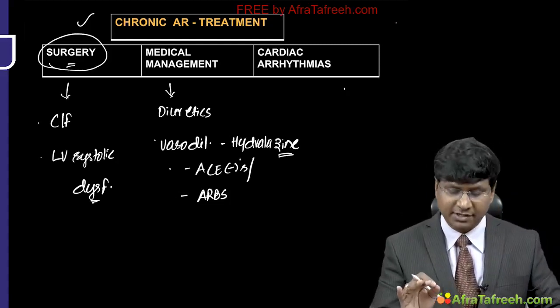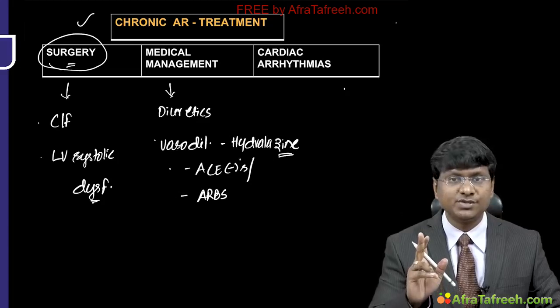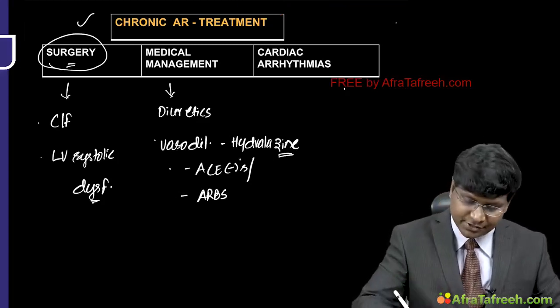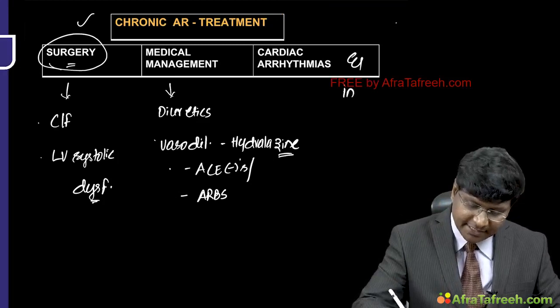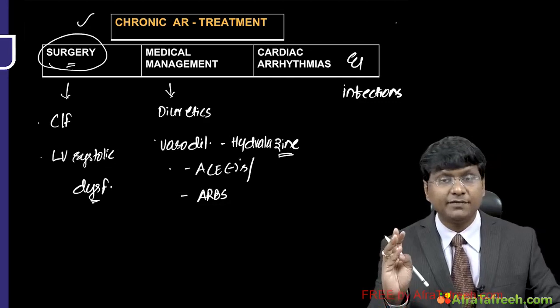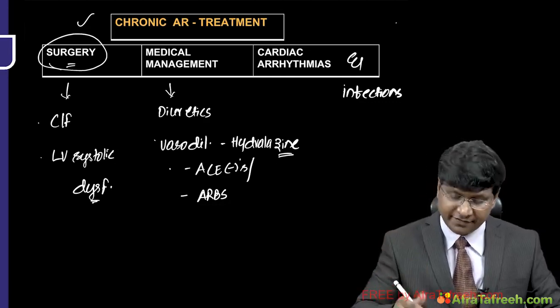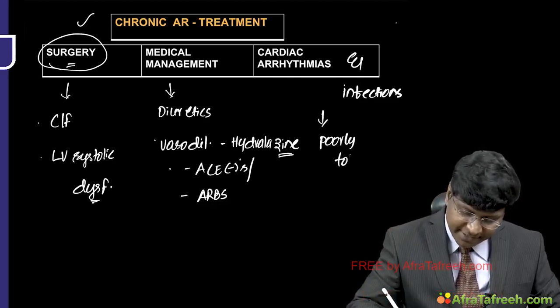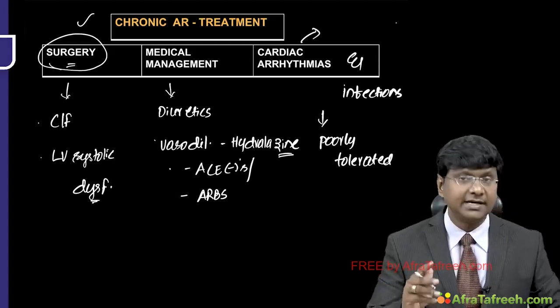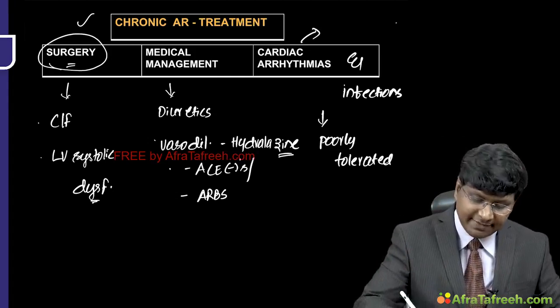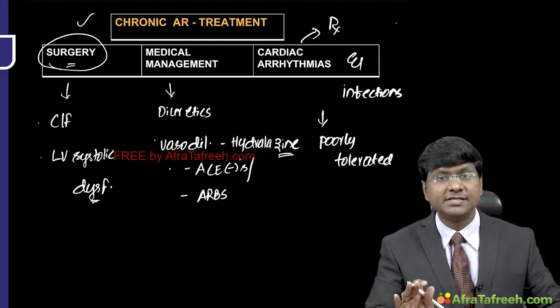But a very important thing is there are two important events which can precipitate the symptoms of aortic regurgitation. One is cardiac arrhythmias and the other one is the development of infections. Cardiac arrhythmias as well as systemic infections are poorly tolerated. That can precipitate the symptoms of aortic regurgitation. So that is the reason why cardiac arrhythmias as well as infections, if at all they develop, have to be treated promptly and vigorously.